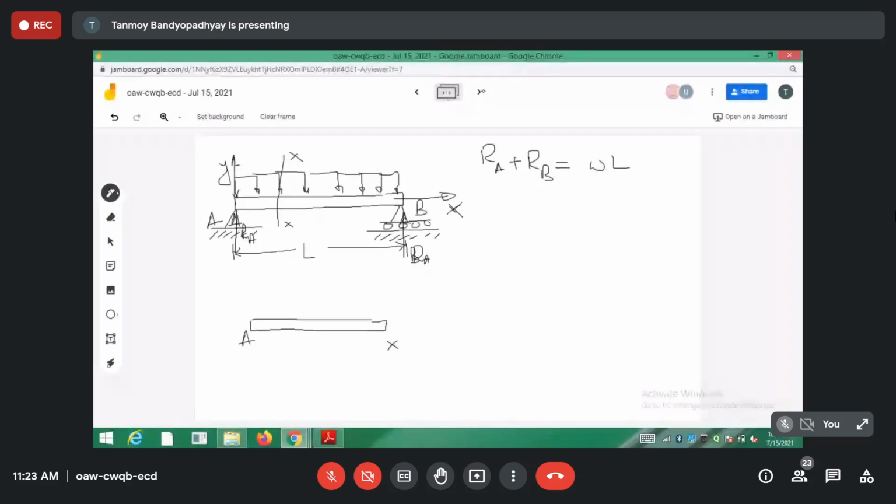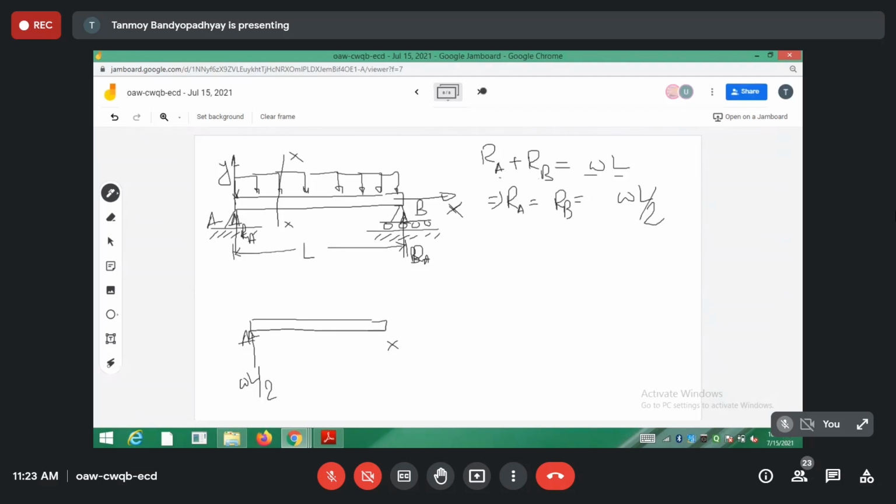W is the load per unit length and the total length is L. So RA plus RB will be equal to the total downward force, that is WL. Since RA and RB are symmetrically placed, they will be equal in magnitude. So RA and RB should each be equal to WL by 2. At the point A, the reaction force is WL by 2.